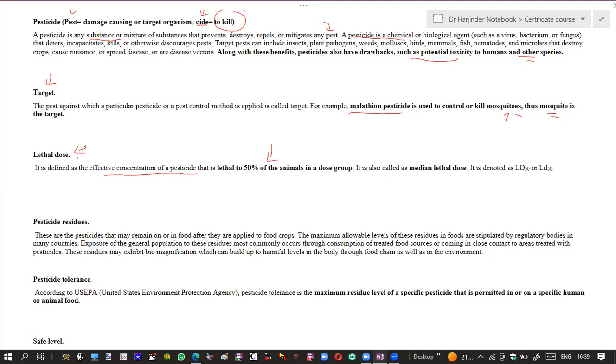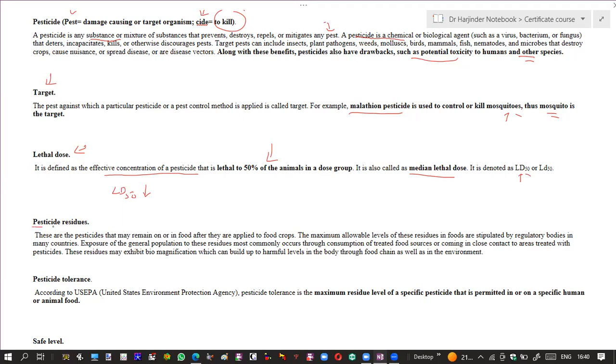It is the minimum concentration of the pesticide which is required to kill 50% of the animals in that group. It is also called median lethal dose and it is given by LD50. So the lower the value of this LD50, the more effective the particular pesticide, because it will be required in less concentration to kill 50% of those harmful pests.